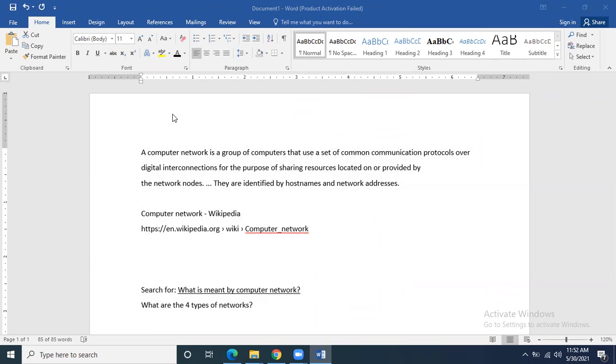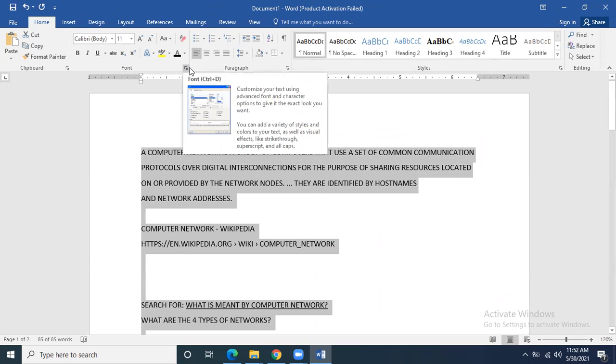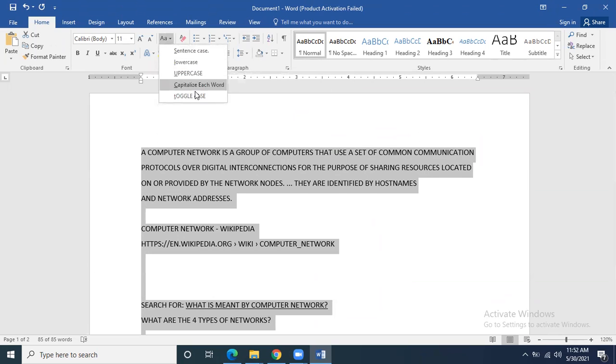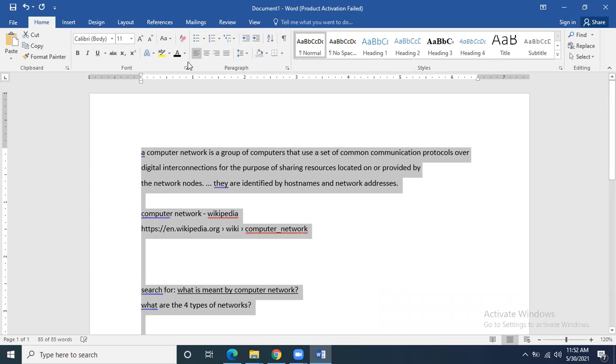Similarly, if you want to apply color to the text, you can apply. If you want to change the case of the text, uppercase, all the text will become uppercase. If you take lowercase, all letters will become small. Capitalize each word means all words will start with a capital letter. If you take sentence case, every sentence will start with a capital letter and the rest of the sentence will be in small case. So this is how we are going to deal with all these options: cut, copy, paste.